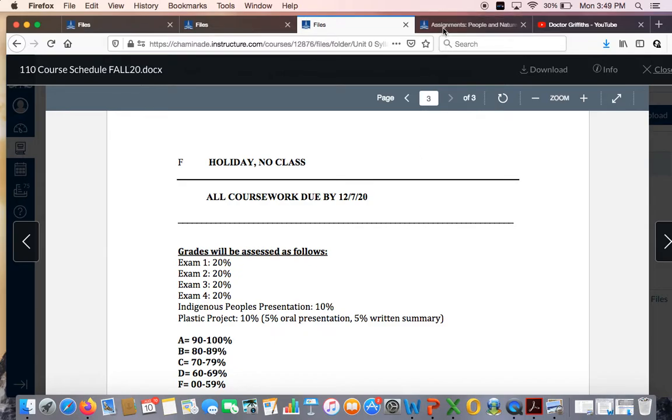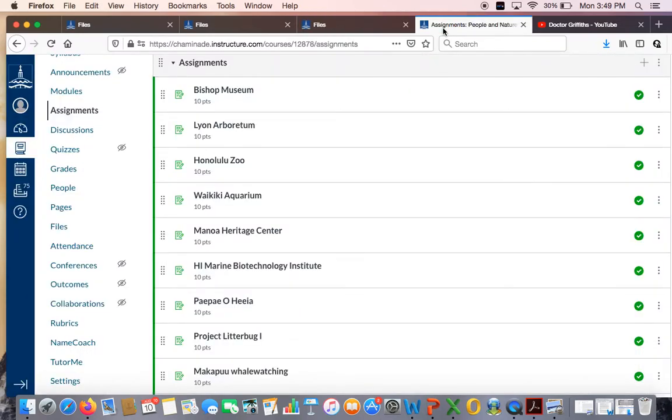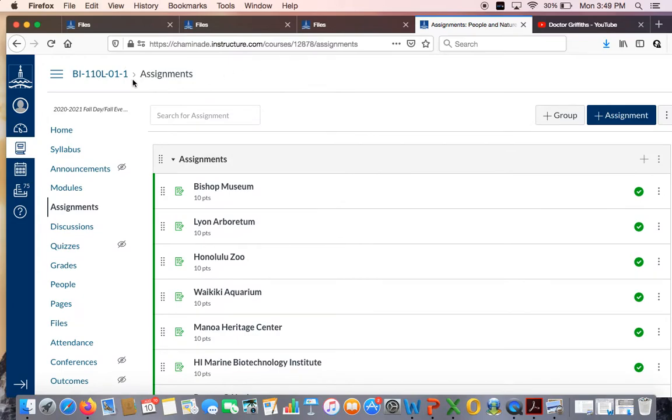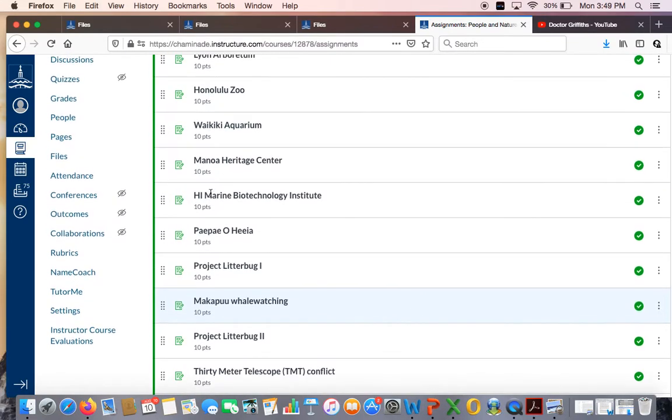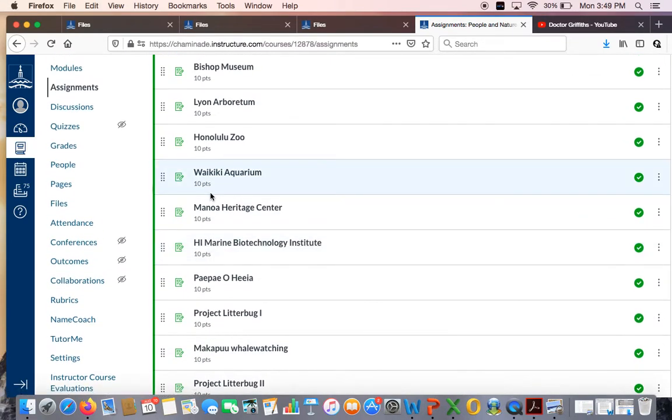Okay, so one of the other things I want to draw your attention to, so now I have brought myself over to the lab section. In the lab section, you're going to be under assignments. You're going to be looking at all of the different assignments. Currently, there are 10 assignments up here, and we are expecting to get through all of them, but perhaps we will only get through some of them depending on what happens with closures. So as we go along, I may be saying, oh, this one happens to be closed down, you can't do the aquarium, but Manoa Heritage Center is still available, or something like that.